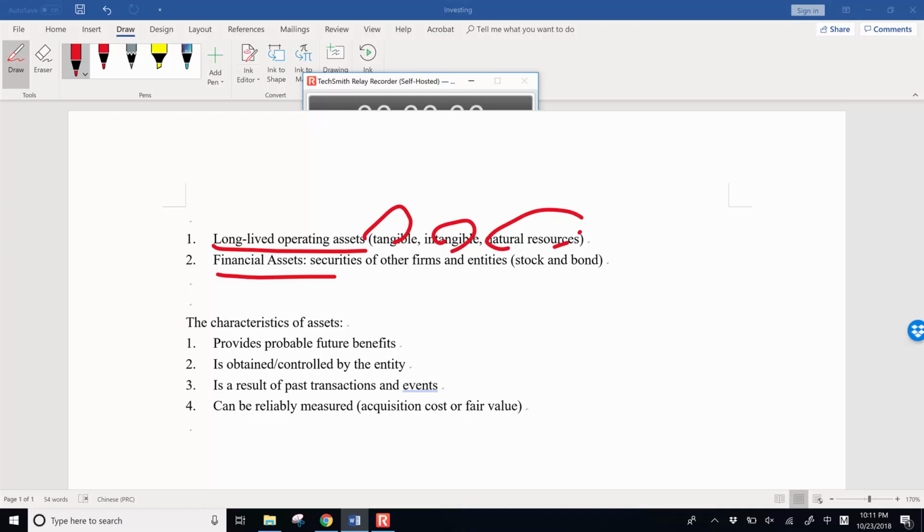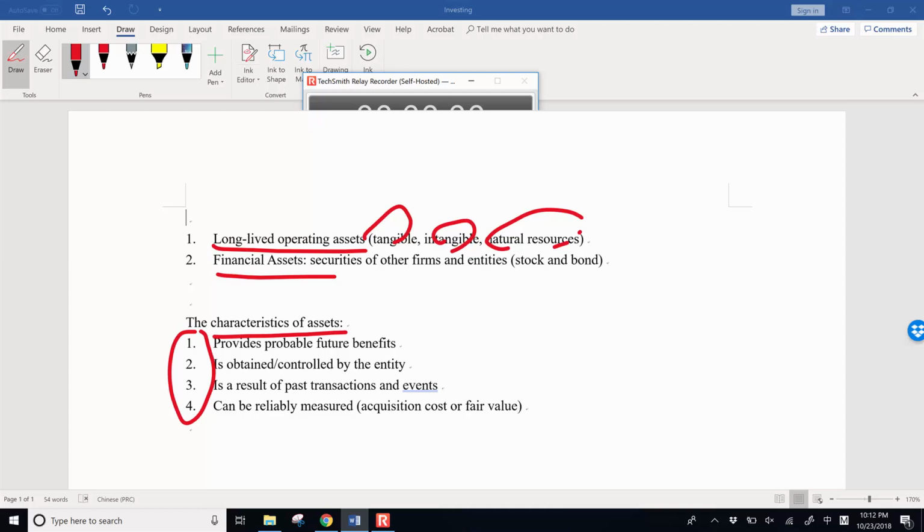And in this chapter, to understand investing activity, we also need to understand the characteristics of assets. Actually, for an asset, it should meet all four criteria to be recognized as an asset for accounting purposes.